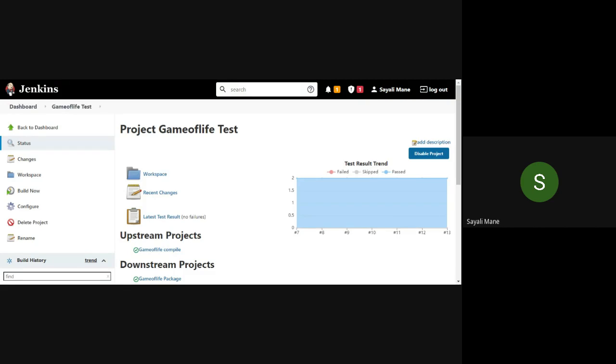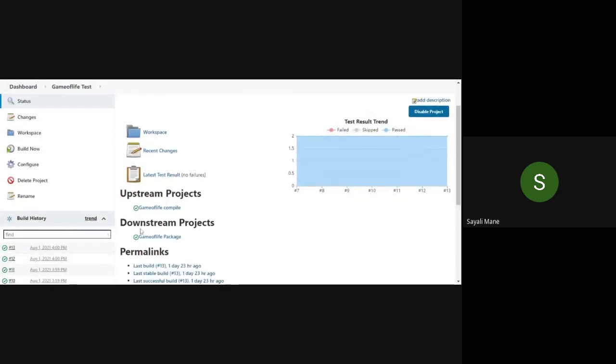Done? So are you getting this screen along with the upstream project and downstream project? In the previous page, do we have to take any screenshot? No. You have to take a screenshot for this one. In the upstream project, your first project will be there, and in the downstream project, your last project will be there. So are you getting this screen? Yes, ma'am. So please take a screenshot and highlight the upstream project name and downstream project name. And just let me know once you finish with it.